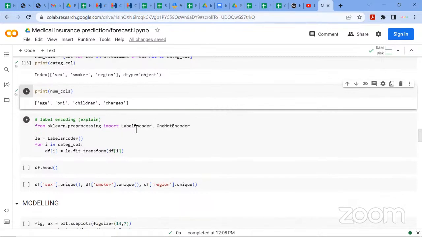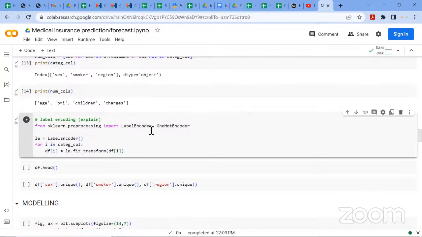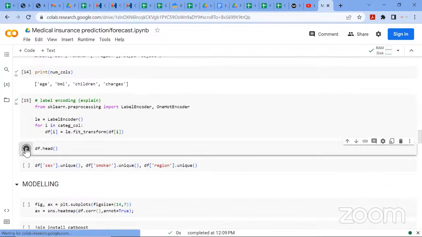So I'm encoding the categorical columns. So I'll import my label encoder. I would give it a variable called LE and pass a for loop: for i in categorical columns, my data frame of i will fit transform my data frame that has a categorical column and encode it to numbers, to numerical data. So let me just run this code. Then we'll check our data.